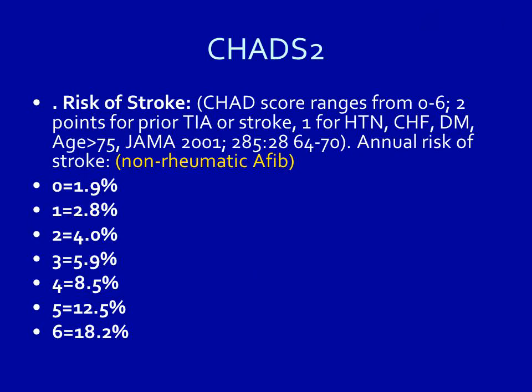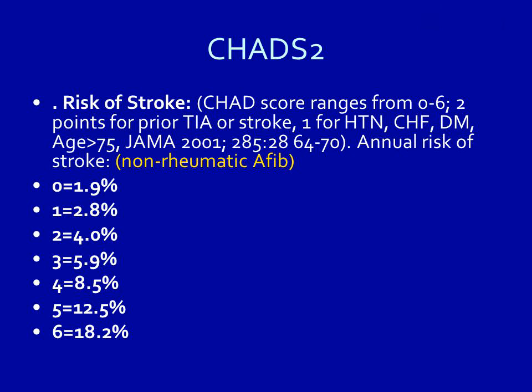CHADS score ranges from 0 to 6: 2 points for prior TIA or stroke, 1 for HTN, CHF, DM, age greater than 75. JAMA 2001, 285:2864-2870.